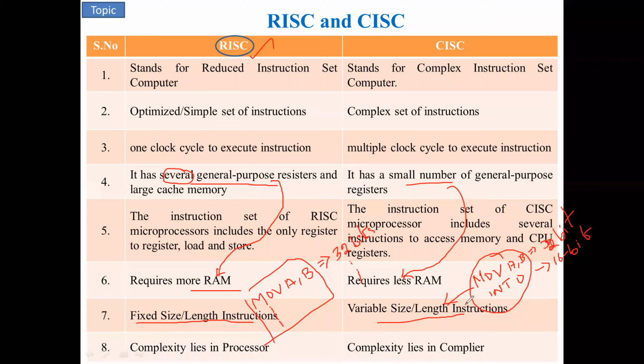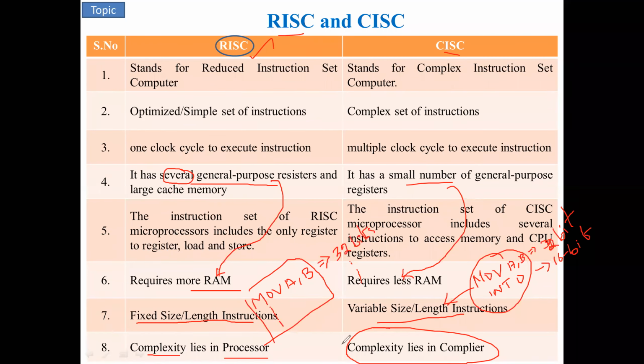From the design point of view, the complexity lies only in the processor. That is, the company that designed the RISC type of processor has the complexity in designing. Whereas in the CISC type, the compiler has to be designed in such a manner that it is supported, which is very complex.